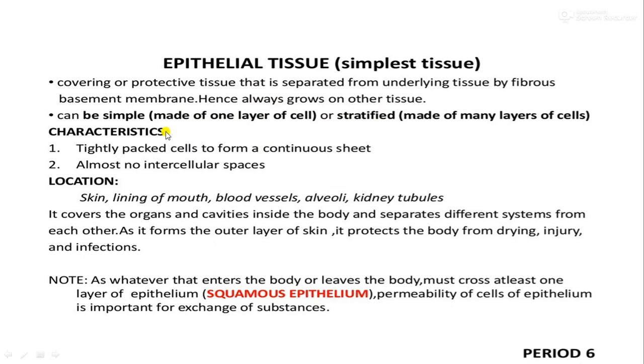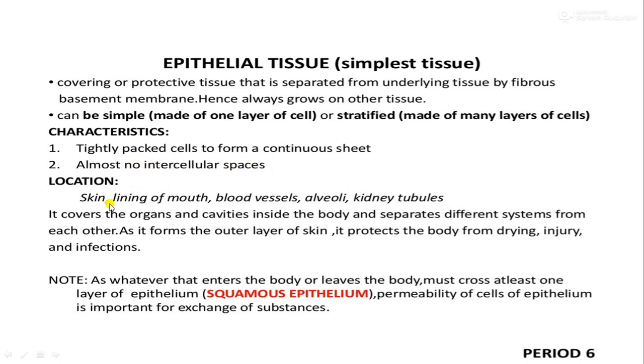Now, what are their characteristics? They are also classified based on shape, which I mentioned earlier, and we will see this in detail. Now, the characteristics: they are tightly packed cells that form a continuous sheet with no intercellular space. They are covering and protective. That is why, like the epidermis of the plant, epithelial tissues have no intercellular spaces.